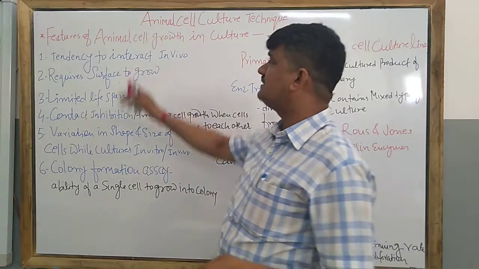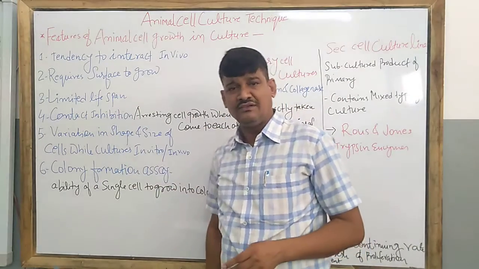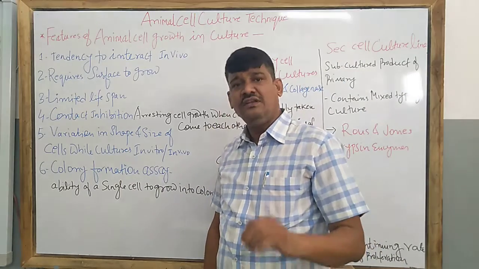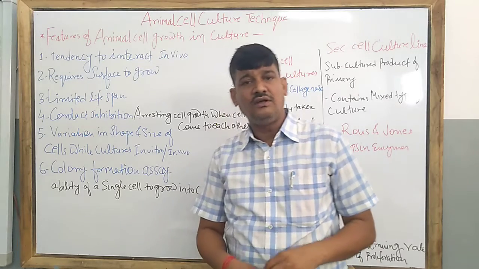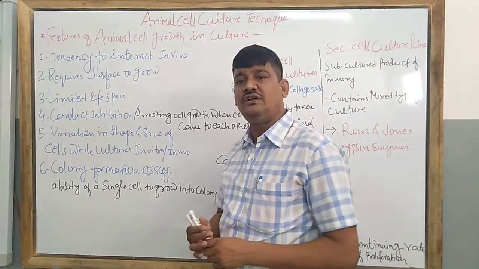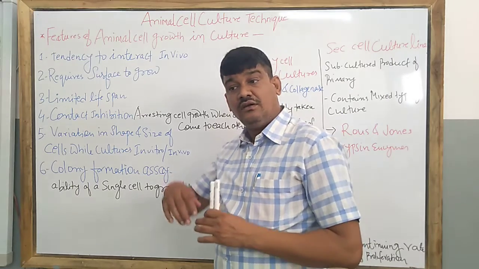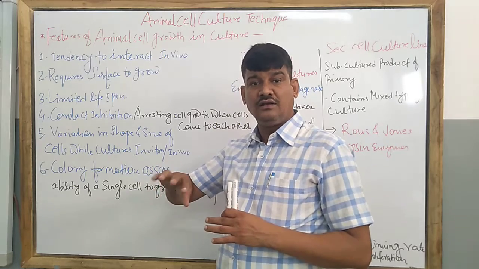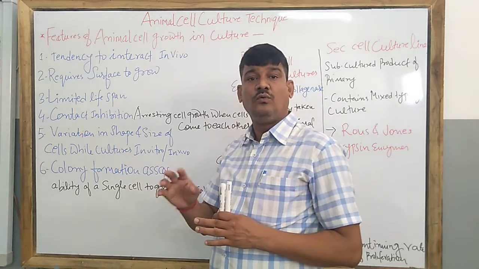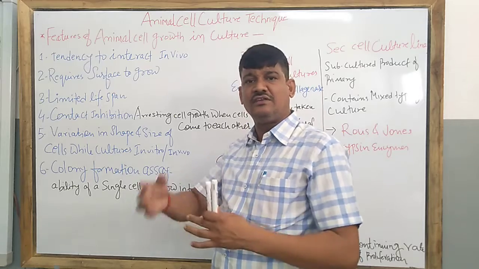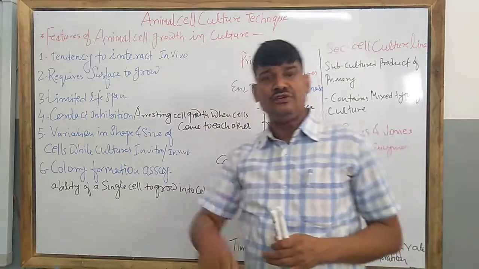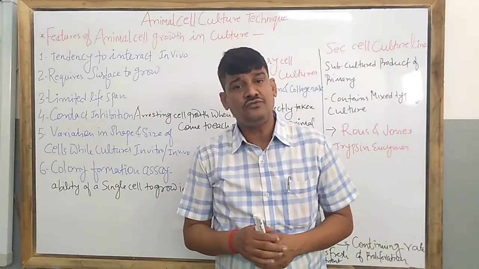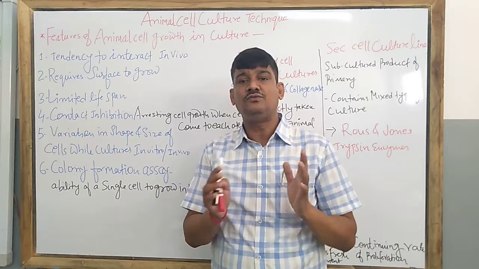This is the first feature of the animal cell, and it is easily grown in a culture tube or on an artificial nutrient medium. But when the cells start to grow, there is a requirement of replenishing the nutrients one by one, so there is a frequent need for fresh nutrient medium. Now the second feature is that it requires a surface to grow.